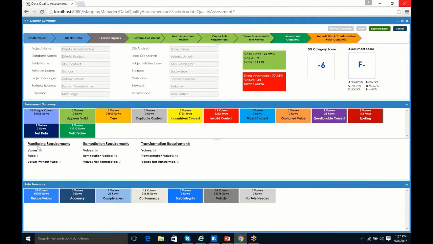We have 9 different rules that are covering those 36 values, and we have no values without rules, so that's 0. In the remediation, we're seeing that indeed we have 36 values. 34 of those can be remediated, but 2 can't. Those, of course, would be our valid values.